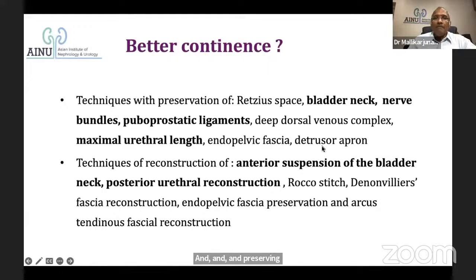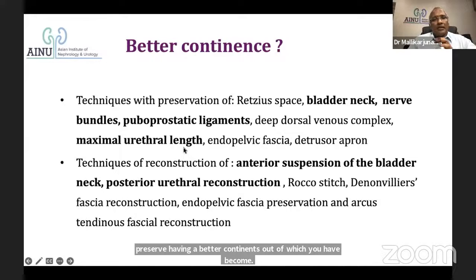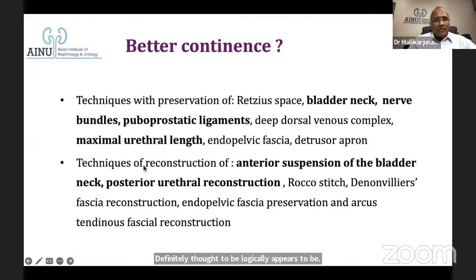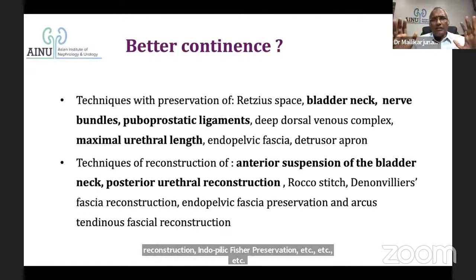All these things have been found to be techniques to preserve better continence, out of which a few are definitely thought to logically add to the continence. Technique of reconstruction: anterior suspension of the bladder and the posterior urethral reconstruction. What is there anterior to the urethra? What is there posterior to the anastomosis is being reconstructed by the Rocco stitch, renal fascia reconstruction, endopelvic fascia preservation, etc., for a better continence. All put together definitely makes a better continence.